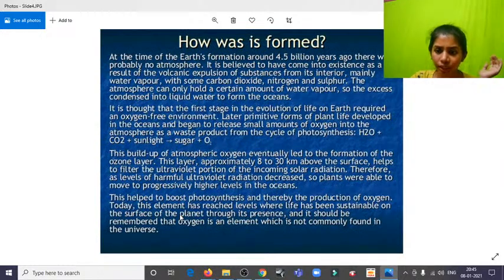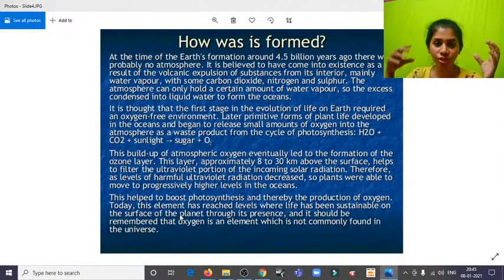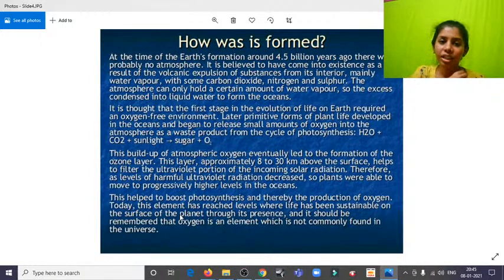And how was it formed? That is, how were all this oxygen and everything formed here on Earth? How do we have the present situation that we have now? Like all of a sudden, what happened? Oxygen came here? No, that's not like that. It took millions and millions of years of formation that led to this process. Slowly, it got modified and retained, and that got refined, and that's how we get oxygen.